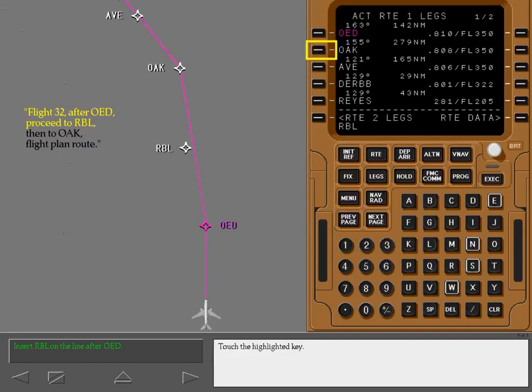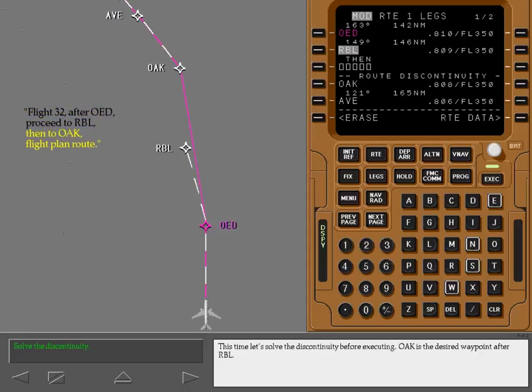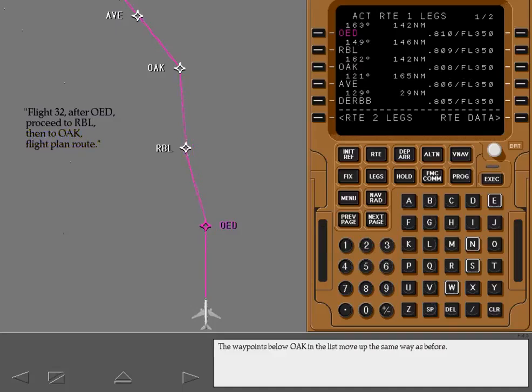Touch the highlighted key. Inserting a new waypoint creates a route discontinuity in the same way as deleting waypoints. This time, let's solve the discontinuity before executing. Oakland is the desired waypoint after Red Bluff. Now, execute the modification. The waypoints below Oakland in the list move up the same way as before.